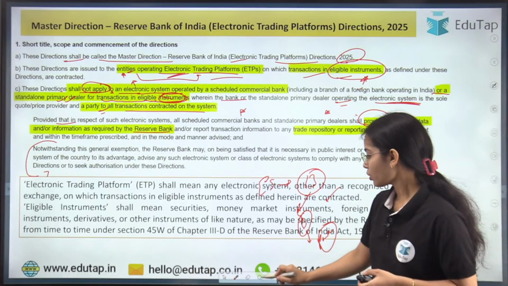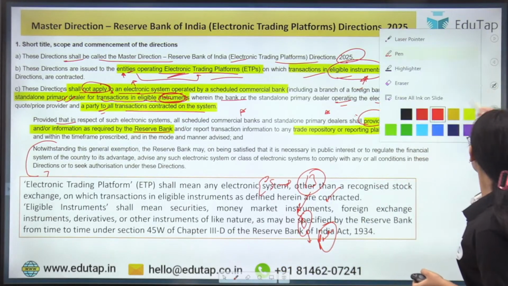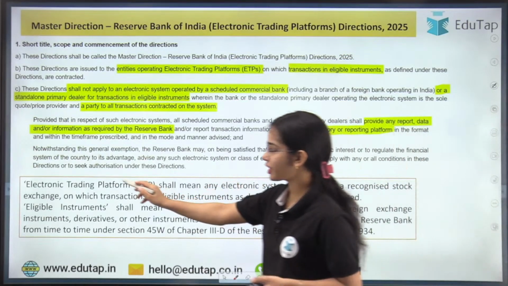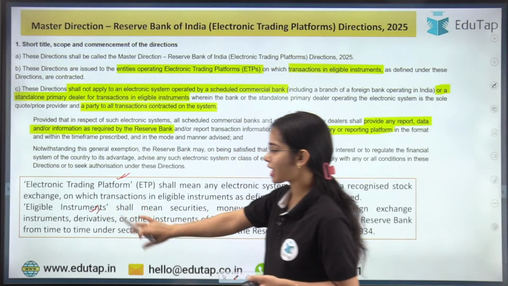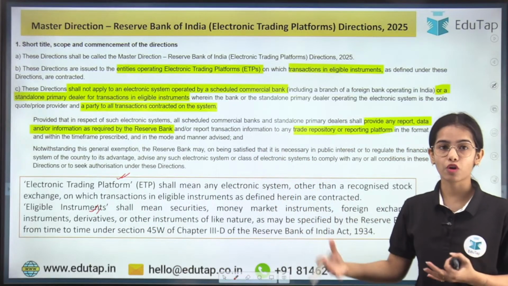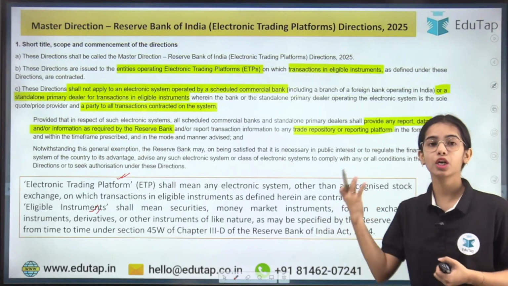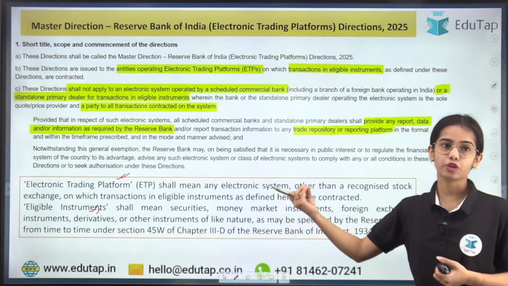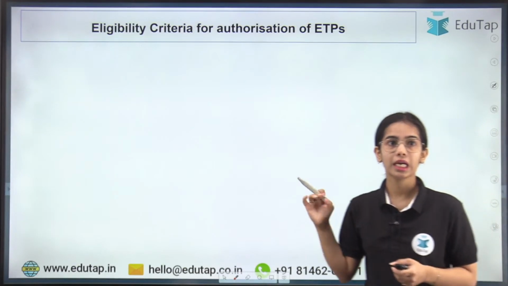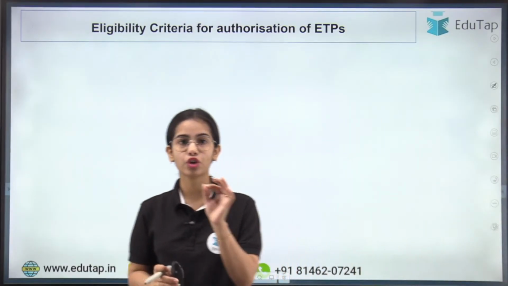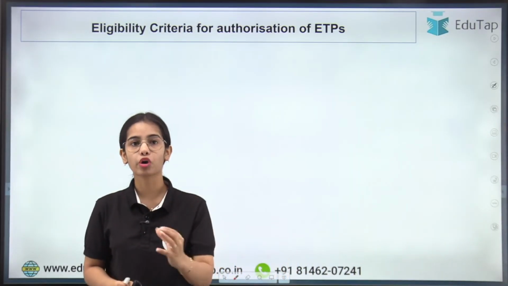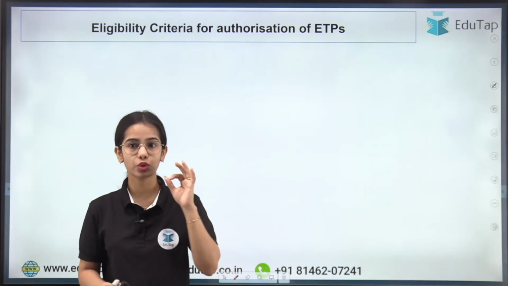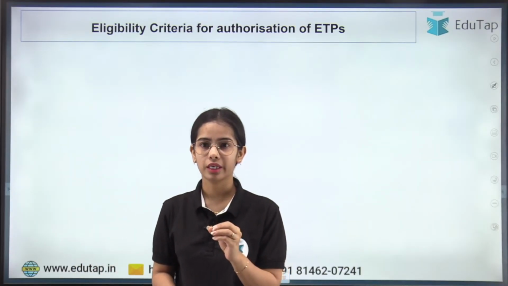Okay, now coming to the next point. So electronic trading platform, we have discussed. The eligible instruments we have discussed. So eligible instruments are the forward contracts and swap contracts that are traded over the counter, or traded through the electronic trading platforms. Okay, now eligibility criteria for authorization of ETP. So this is the most important part in this whole class.